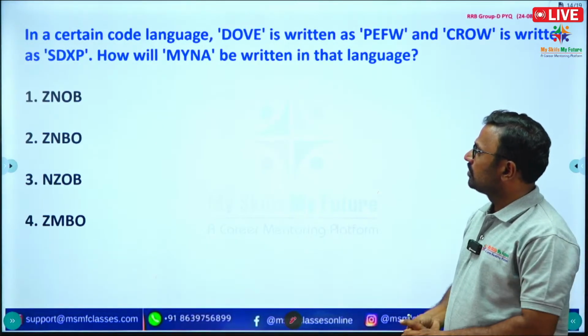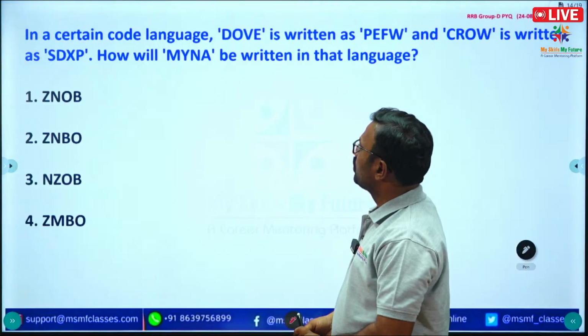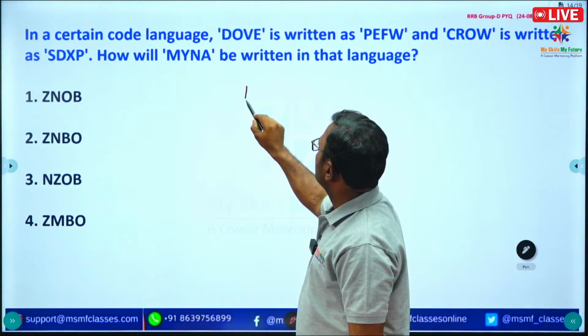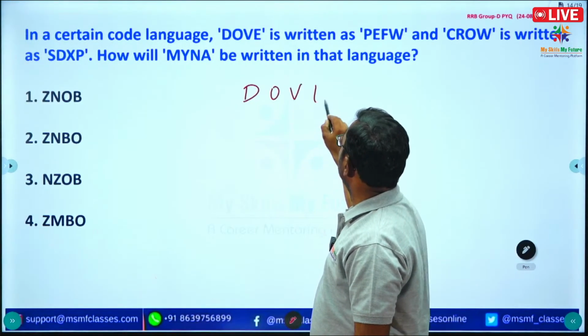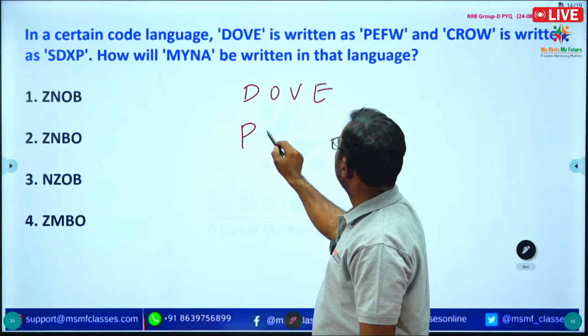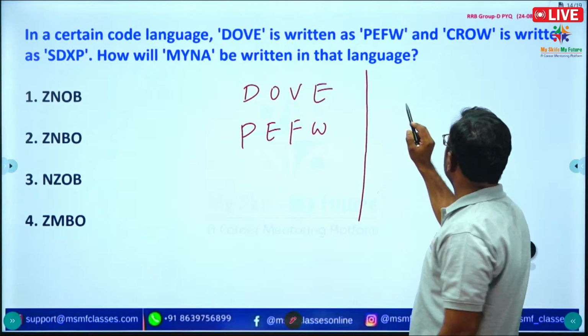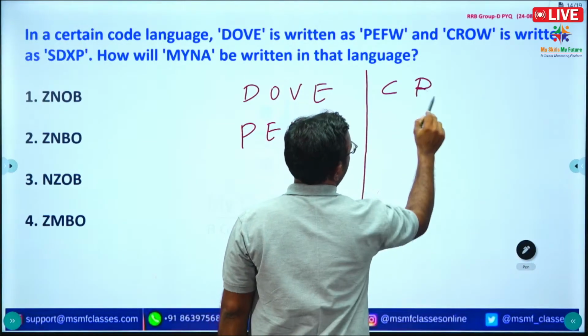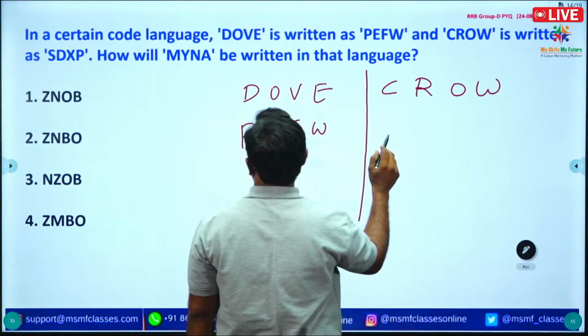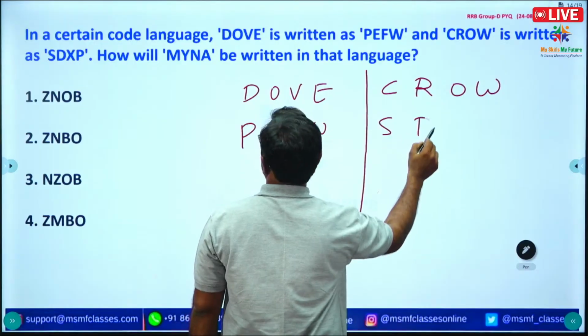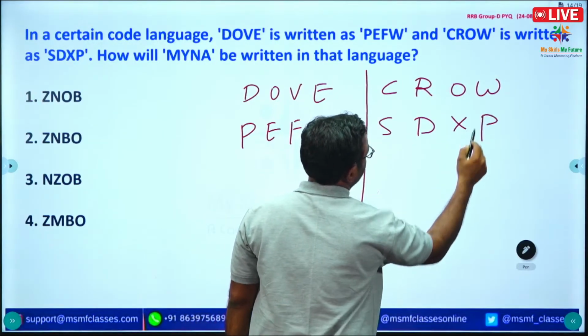See the question here. In a certain code language, DOVE is written as PEFW, and CROW is written as SDXP.